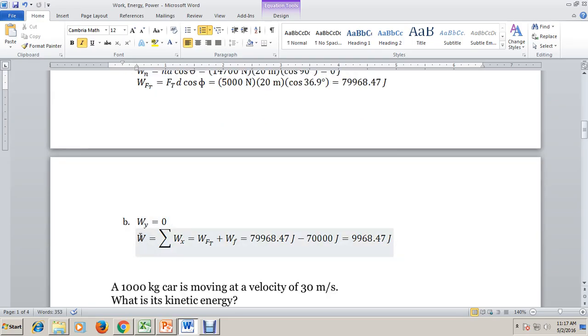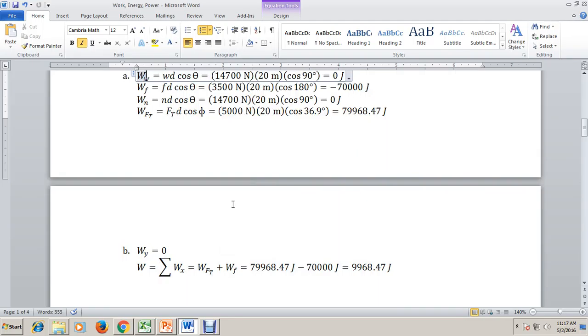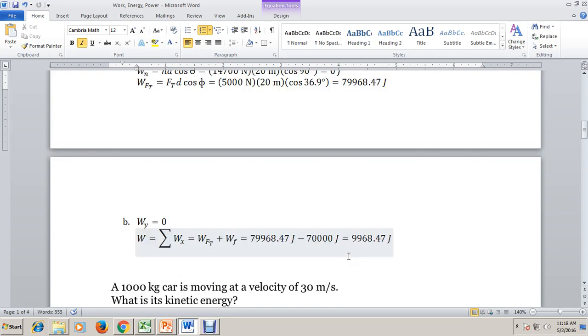The total work done would simply come from the work done along the horizontal, and this comes from the contributing work done by the force of the tractor and the friction force. So this is 79,968.47 minus 70,000. That gives us 9,968.47 joules of work done.